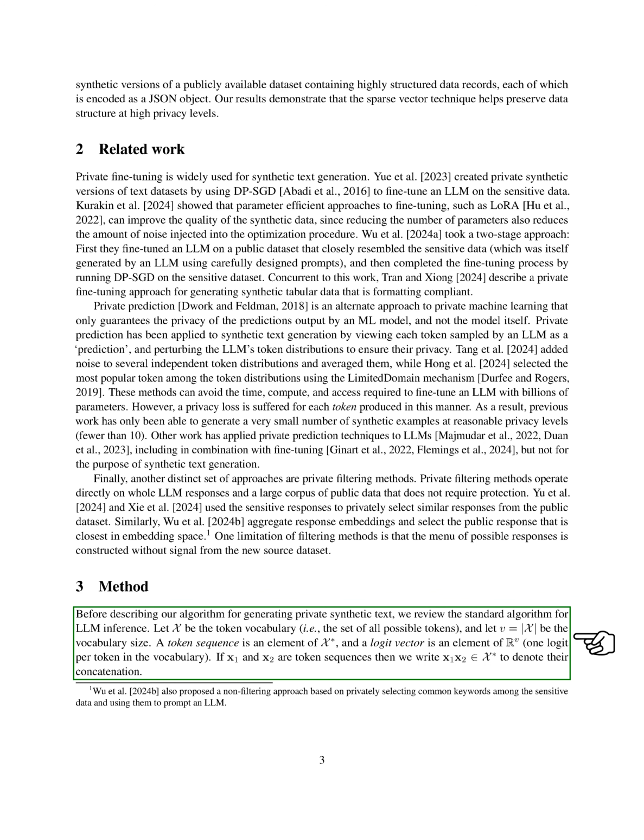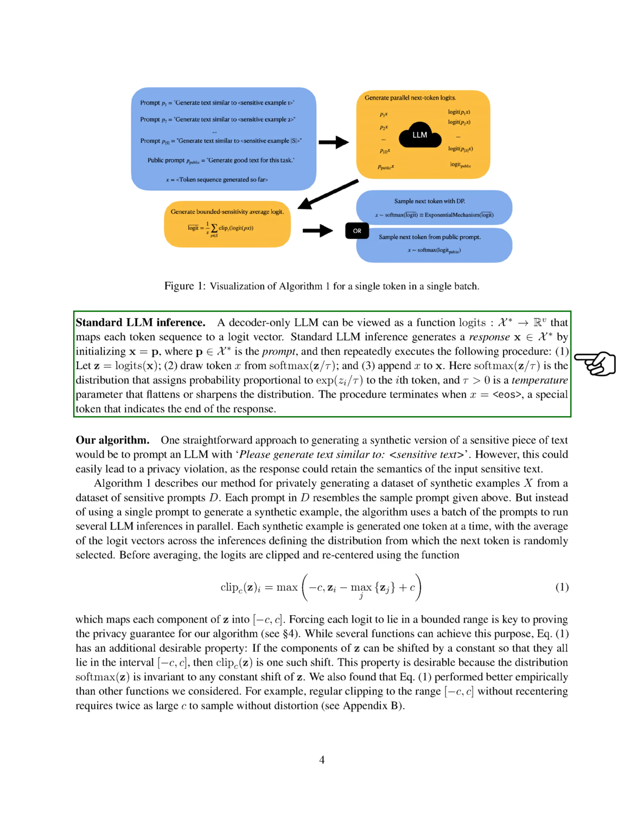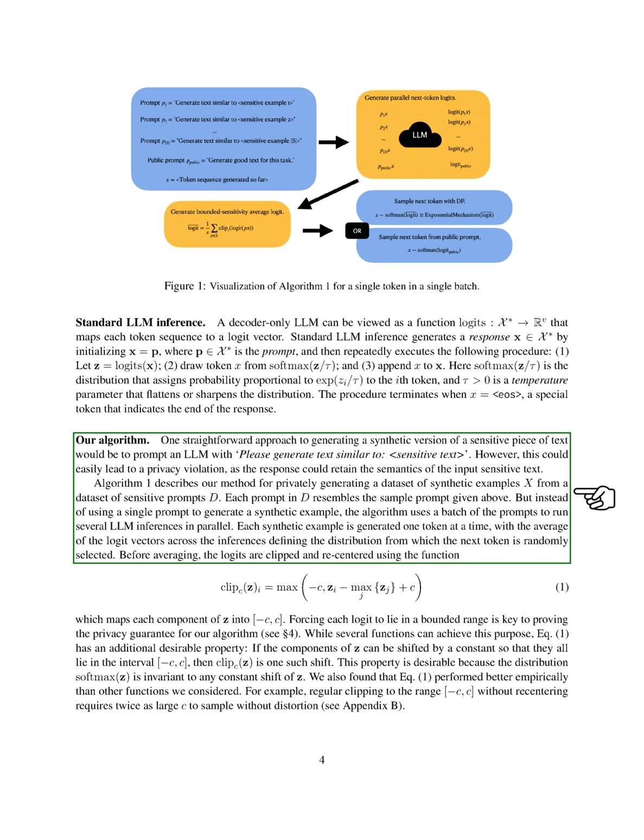Moving on to the method section, we review the standard algorithm for LLM inference. The LLM is a function that maps token sequences to logit vectors, which are used to generate responses. The algorithm involves drawing tokens based on a probability distribution until a special token indicating the end of the response is reached. Our algorithm focuses on privately generating synthetic text from sensitive prompts.